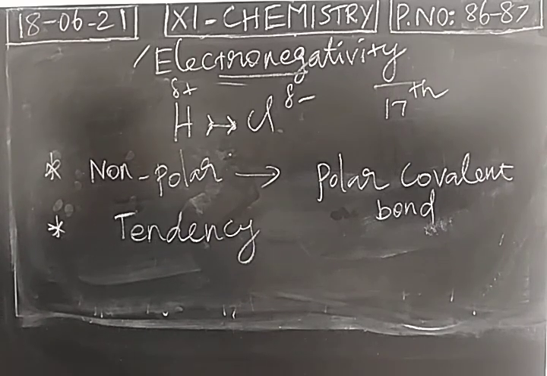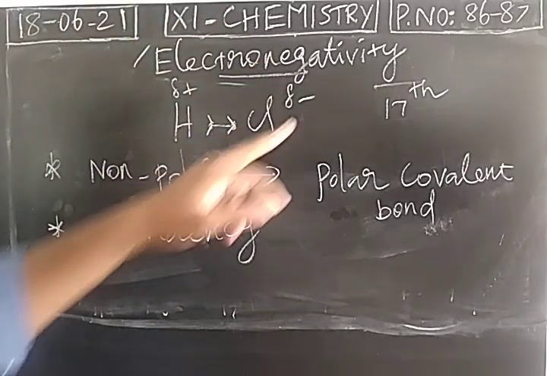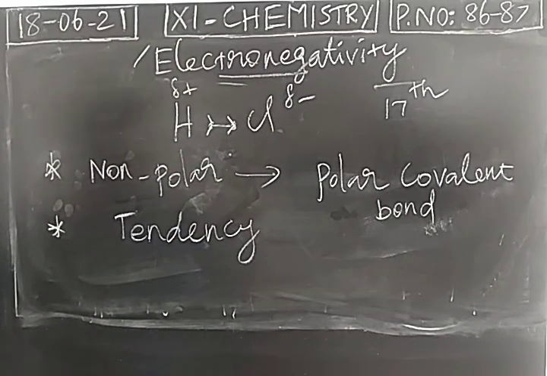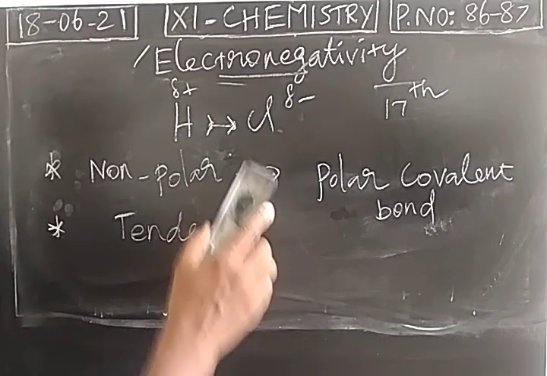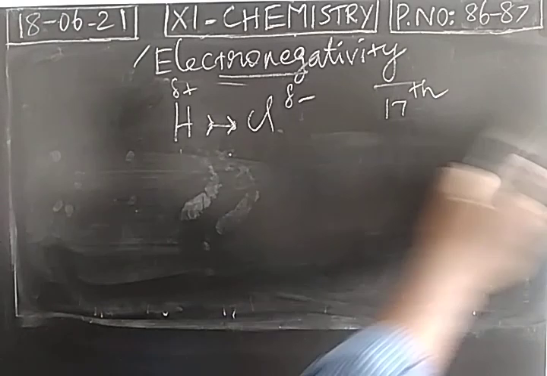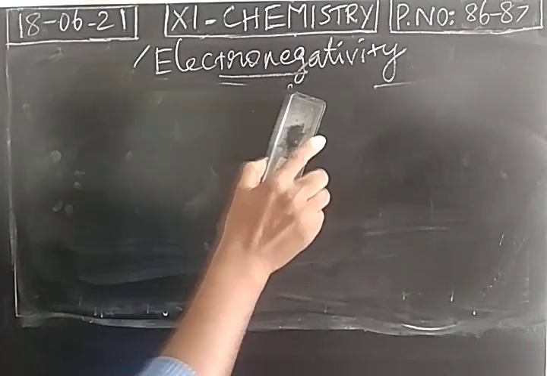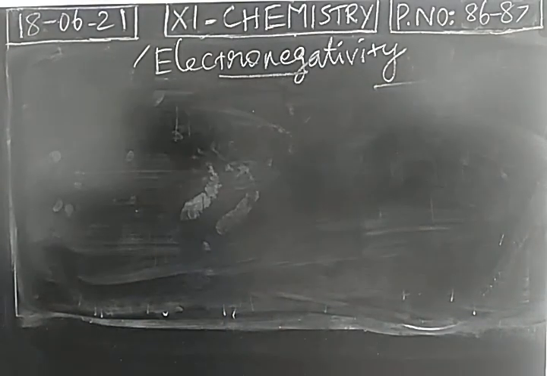What is actually present in their mind? So it cannot be measured directly. So electronegativity is not a measurable quantity. Directly we cannot measure it. So indirect methods will be adopted. Different scales have been proposed, like the Mulliken scale, Pauling scale, and so on. So indirect methods are available for measuring the electronegativity.